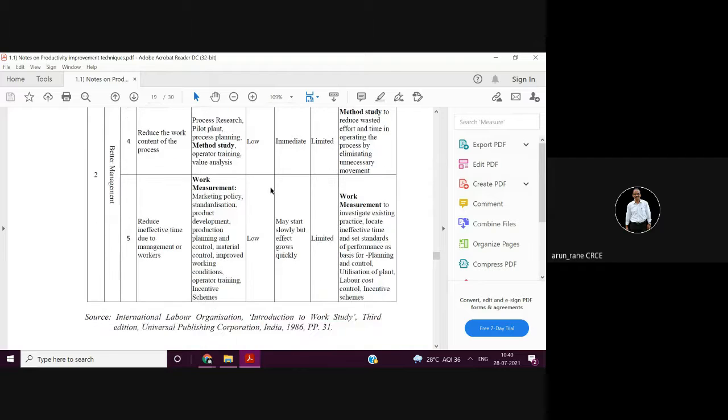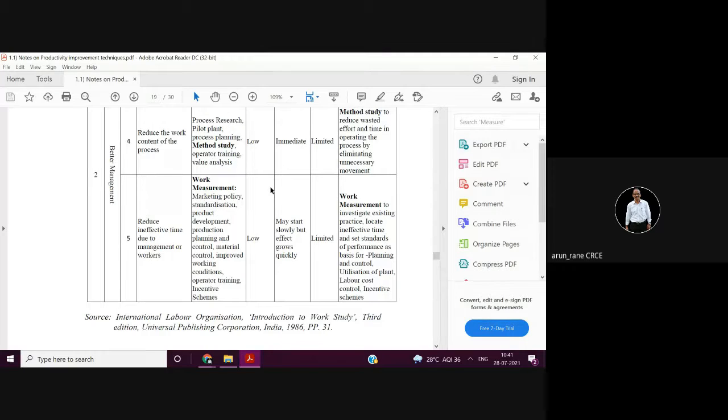So there are positions in big companies, and the name of the position is methods engineer. The function of a methods engineer is only to suggest new methods and alternative methods and to improve the existing methods.